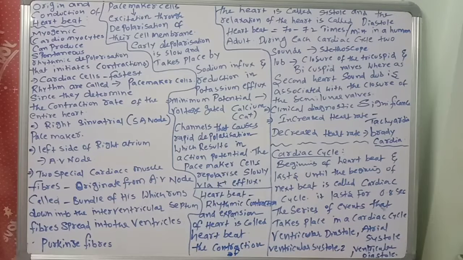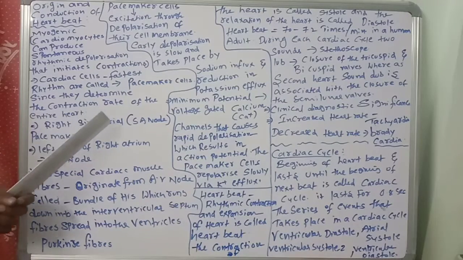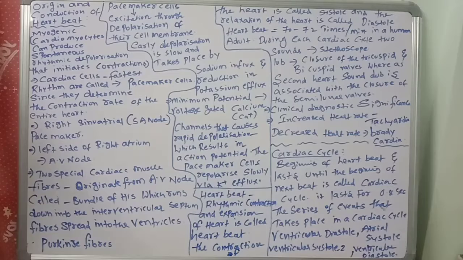Okay. So now what we are going to discuss is the pacemaker cells. Very important. Where are these pacemaker cells located? In the right sinoatrial node, or pacemaker. So SA node. On the left side of the right atrium is a node called AV node.